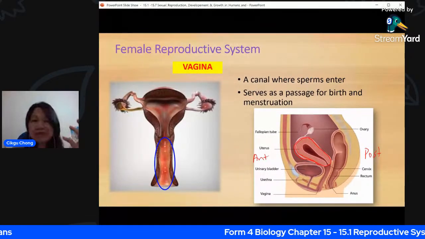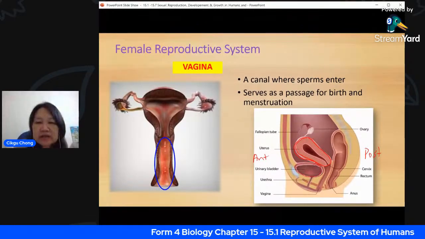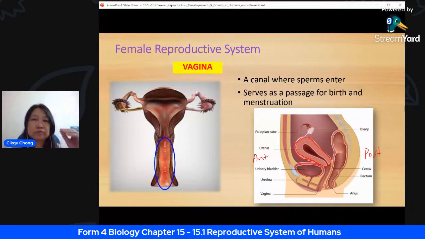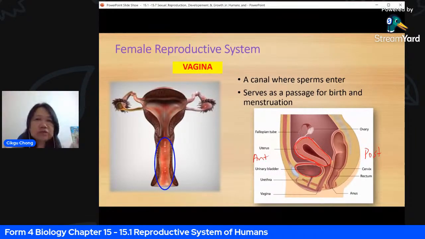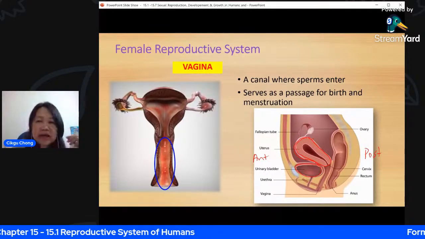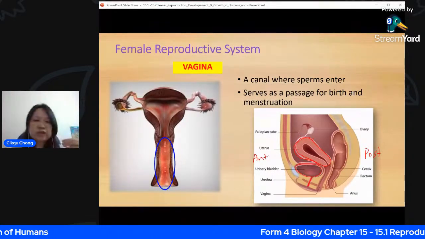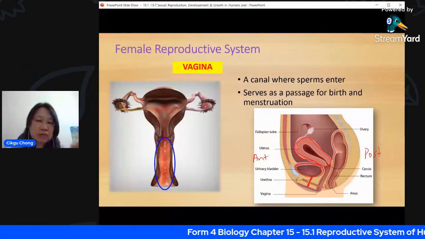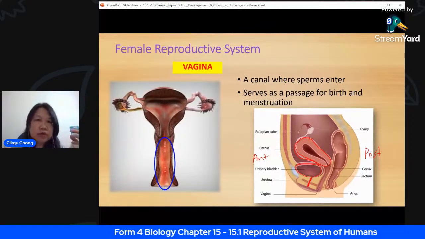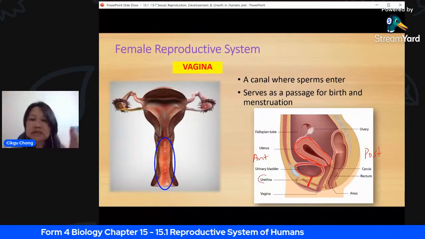Okay, and this is the urinary bladder. The urinary bladder stores urine, which comes from the kidney, and this is the urethra. The urethra is the tube that allows urine to come out. You will see that in women, it's separated. It is not the same as the vagina. So we have the urethra, and you have the vagina.